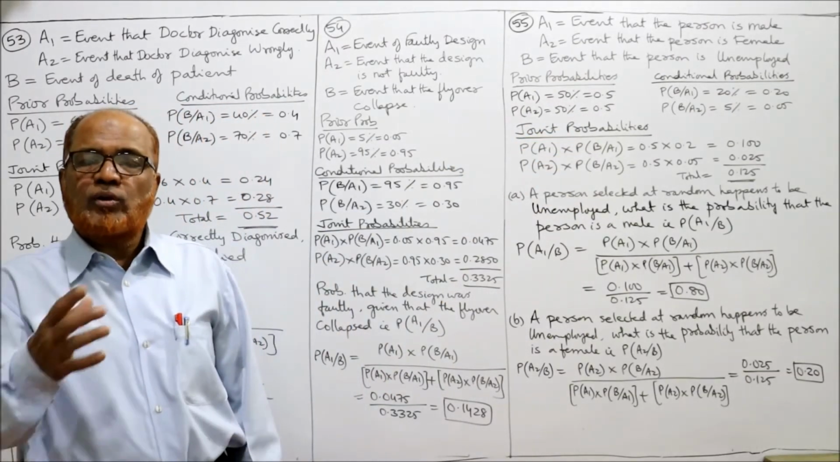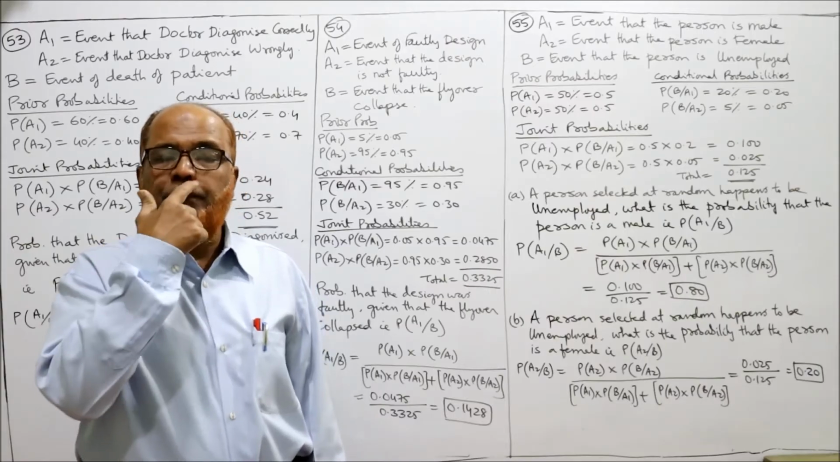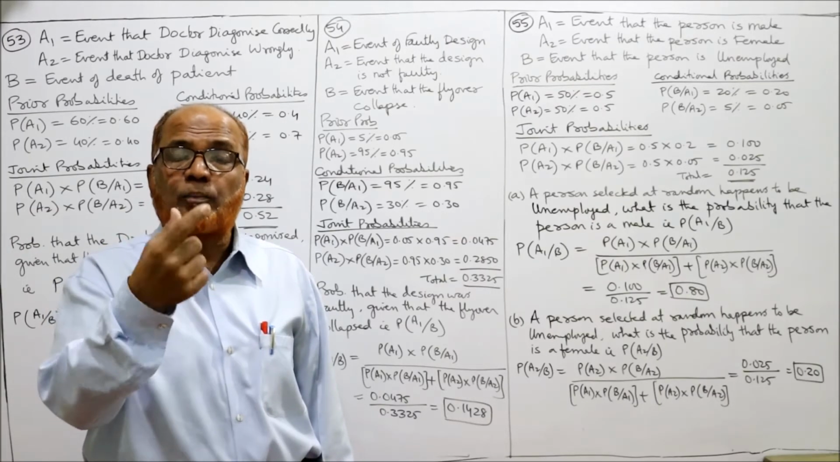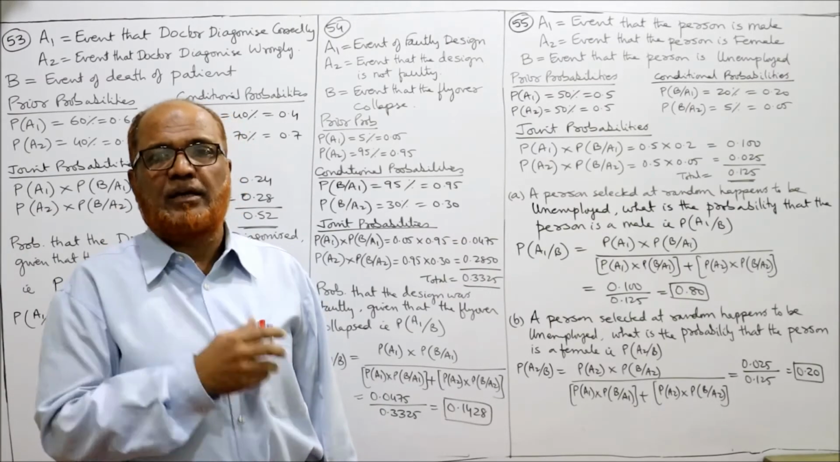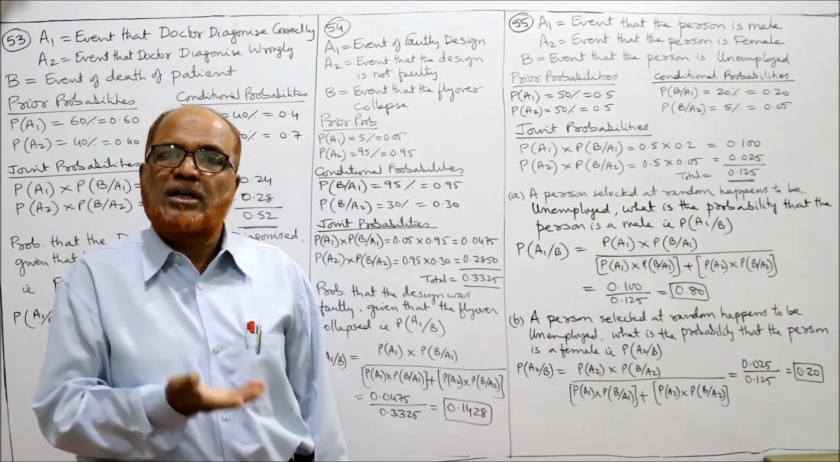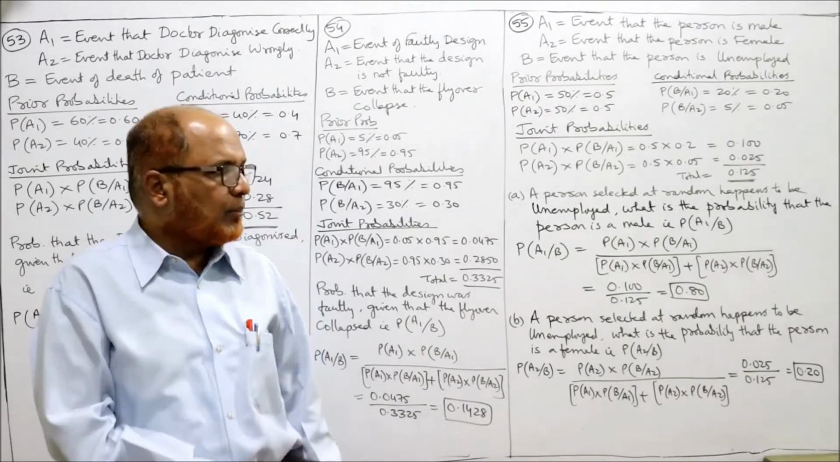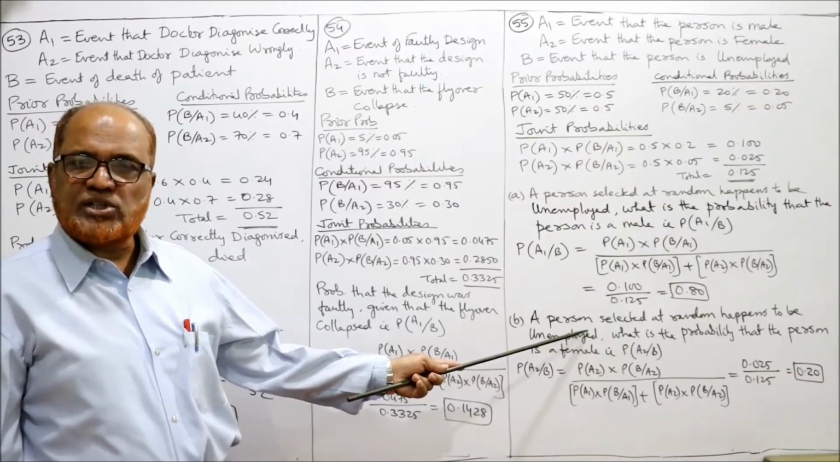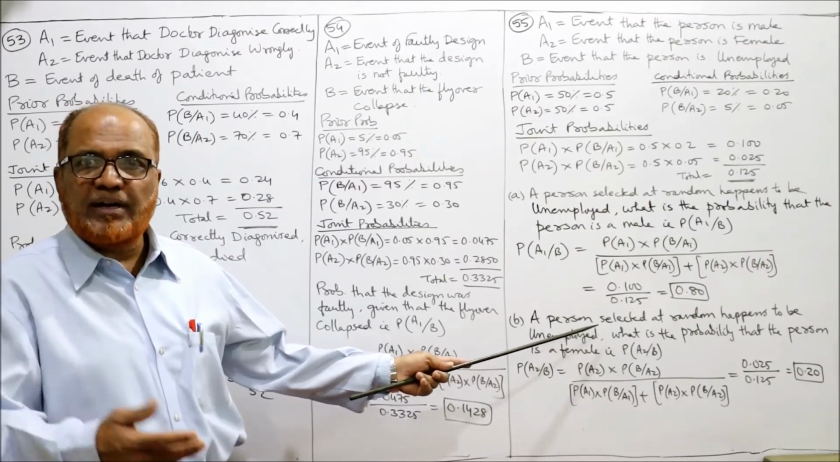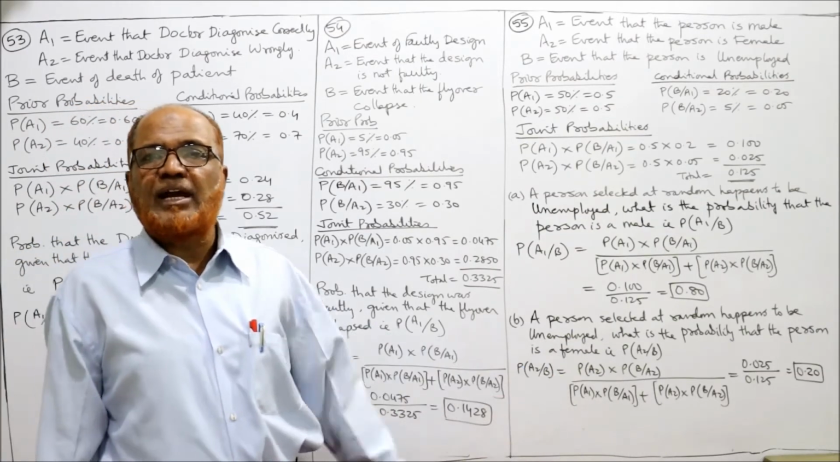A2. So we have to calculate what is the probability that the person is a female. We have to find out P of A2 given B. B means unemployed. Given that the person selected is unemployed, what is the probability that the person is female? So P of A2 given B.